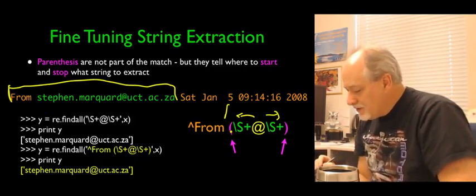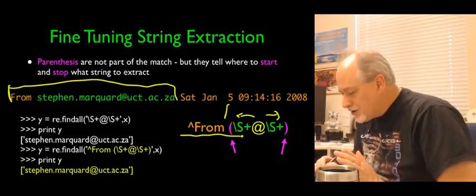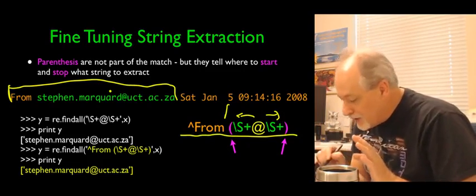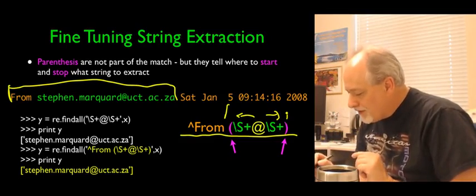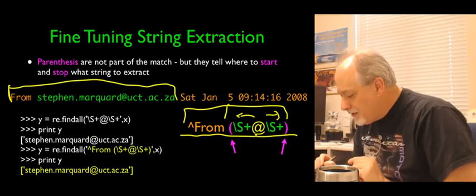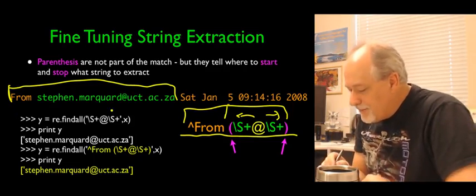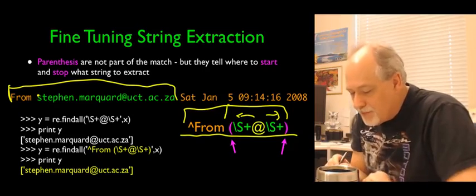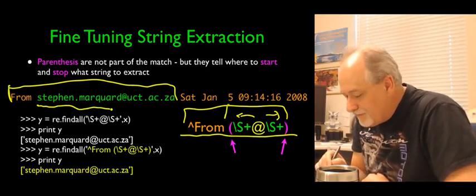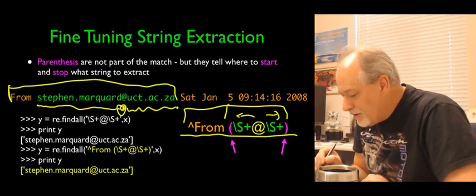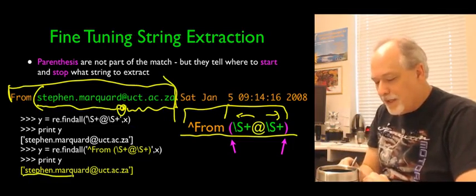But the parentheses are part of the regular expression language, saying I want to match the whole thing, but I only want to extract this part in parentheses. The parentheses aren't part of the string up here. So this whole thing is a regular expression that's matched, and then the parenthesis part is what's retrieved for you. This makes it so that the only time it's going to look for @ signs is on lines that start with from space. It wants the immediate next character to be a non-blank, some number of non-blank characters followed by an @ sign, some number of non-blank characters, and it's only going to extract from here to here, and so we get out Stephen Marquard.